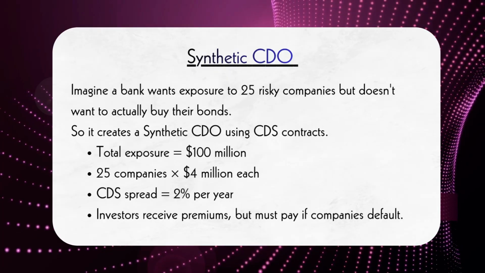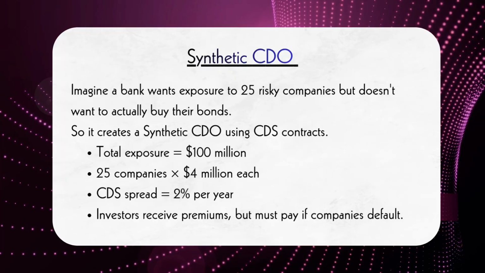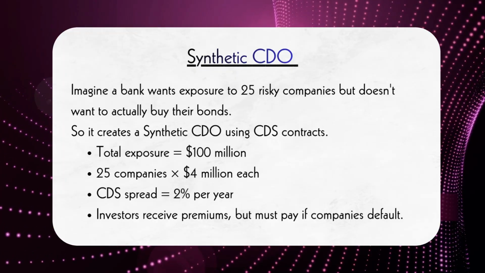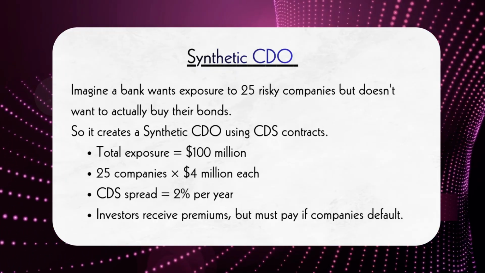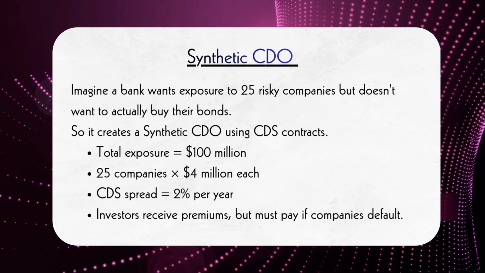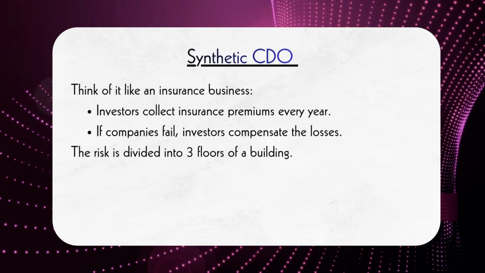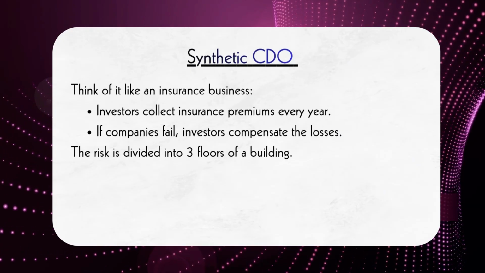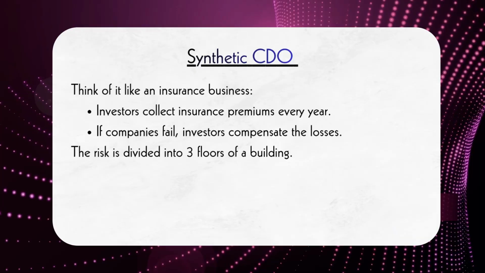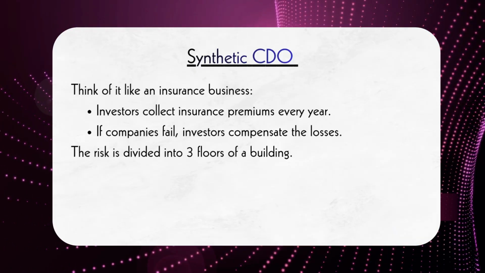This CDO represents exposure to 25 different bonds, each with a notional amount of $4 million. The average CDS spread on these bonds is 2% per year. Therefore, the total annual spread income received by the CDO is $2 million. The originator of the CDO receives CDS premium payments from protection buyers. In return, if any of the reference companies default, the originator must compensate those losses.